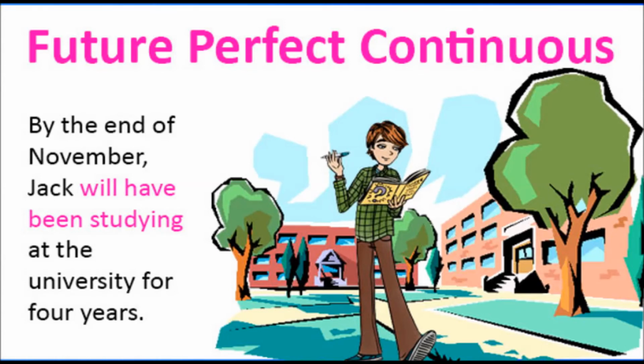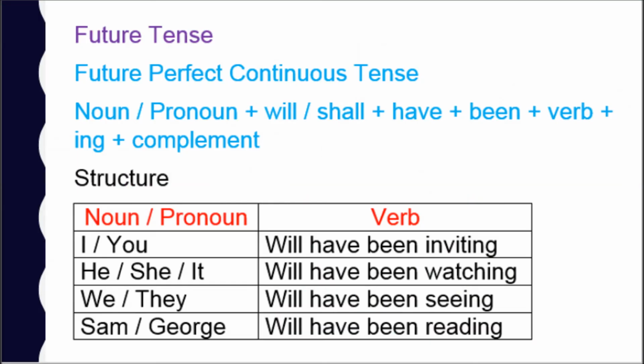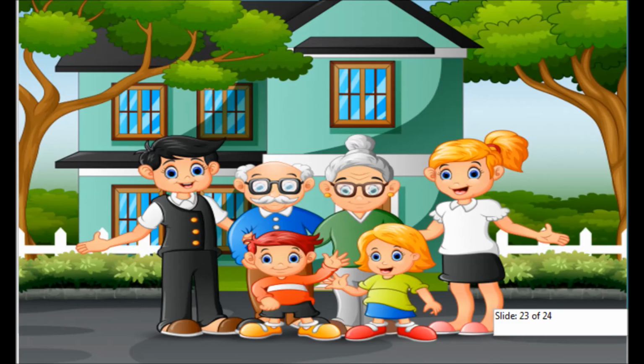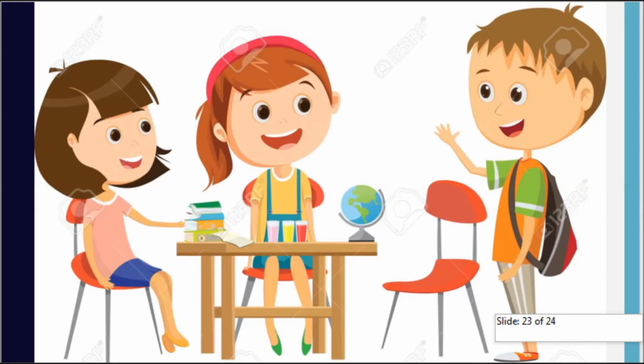Structure of future perfect continuous tense. When we write a sentence in future perfect continuous, we begin with a noun or pronoun plus will or shall plus have plus been plus verb plus ing and plus complement. For example, by next week she will have been trying to find a new house for herself. Soon we will have been planning for our next project next year. Here are a few examples and exercises for you.